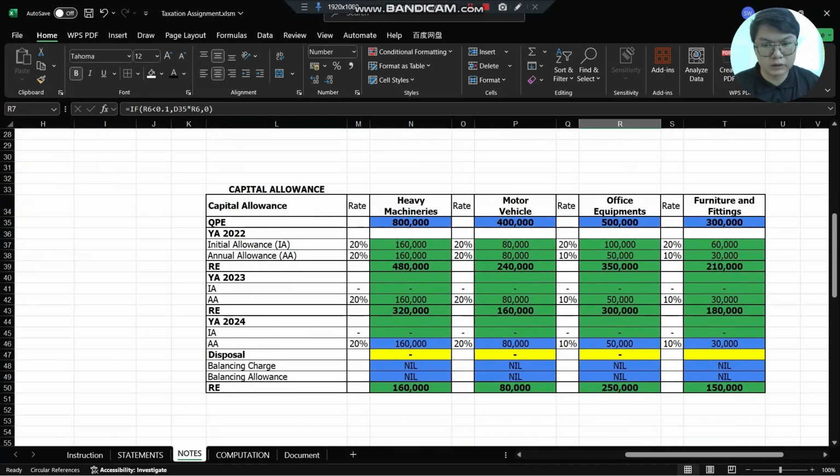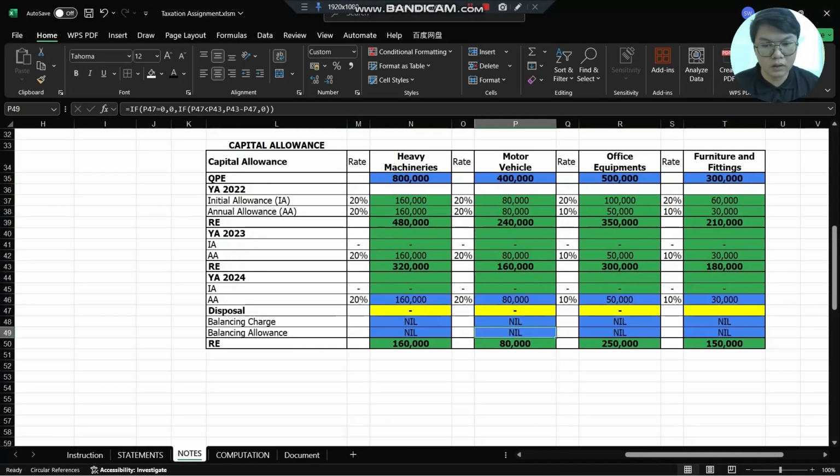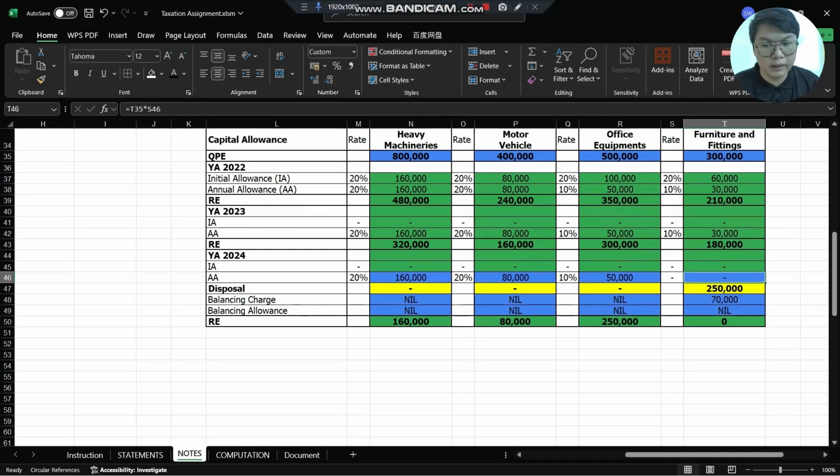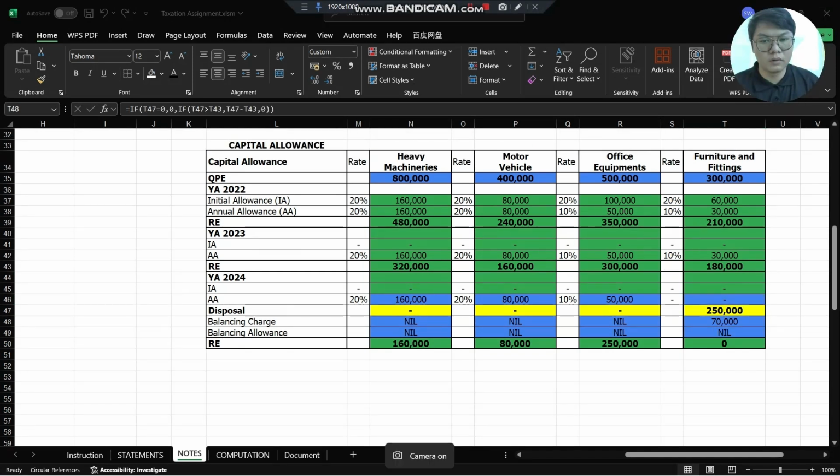Next is capital allowance. It's also calculated automatically. Now I'm going to do a disposal for furniture and fittings. After I dispose, the AF in 2024 will become nil and you will get a balancing charge of 70,000. So all the data that I key in the notes will be brought to the statements.